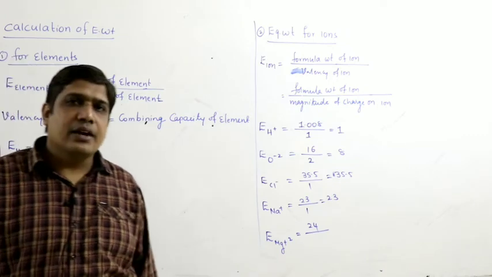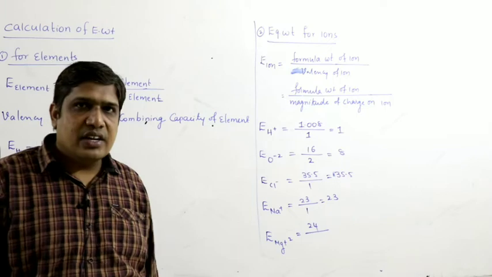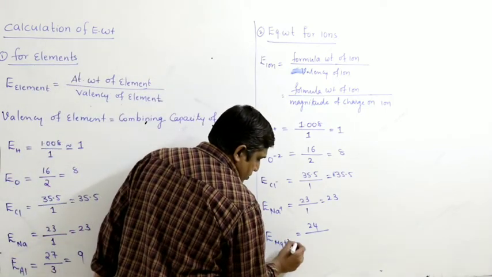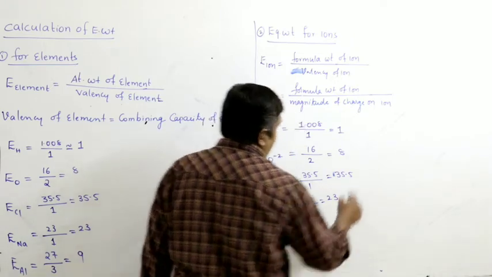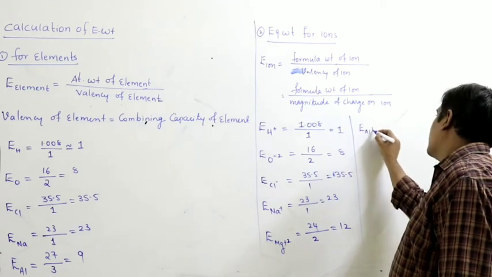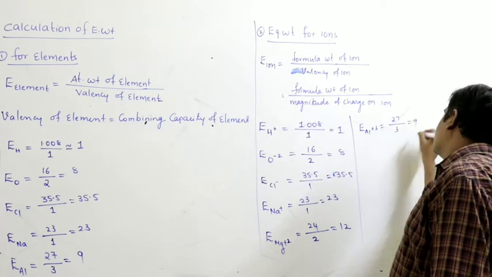Magnesium belongs to group 2A. By losing 2 electrons it gets the nearest noble gas configuration of neon. Therefore it loses 2 electrons, Mg plus 2. What is the charge? 2. So 12. Similarly, aluminium Al plus 3, 27 by 3, that is 9.